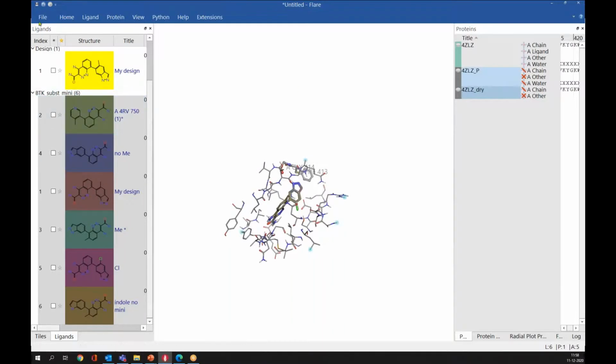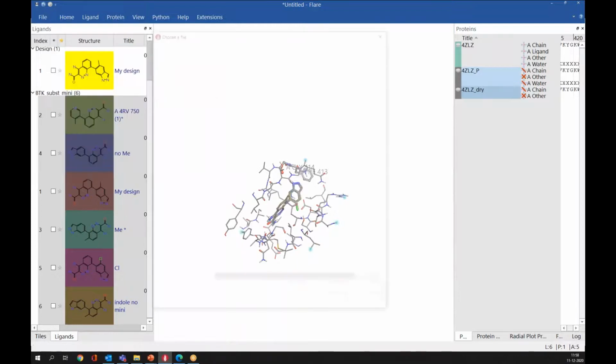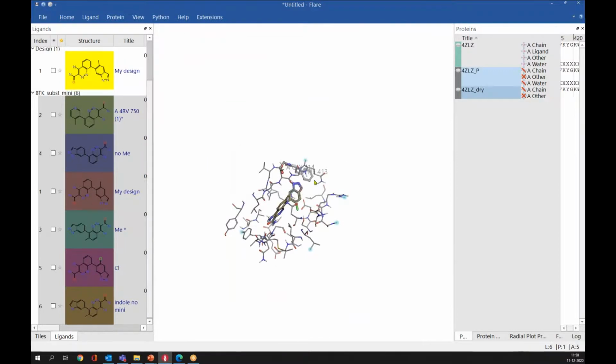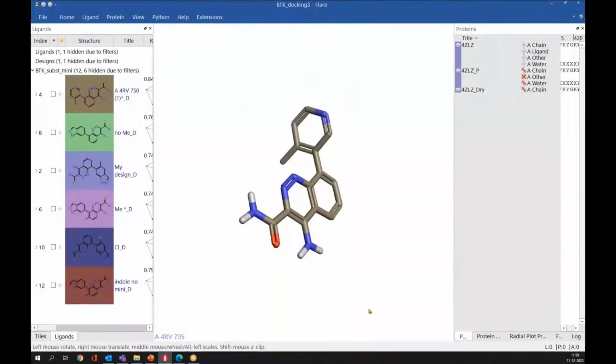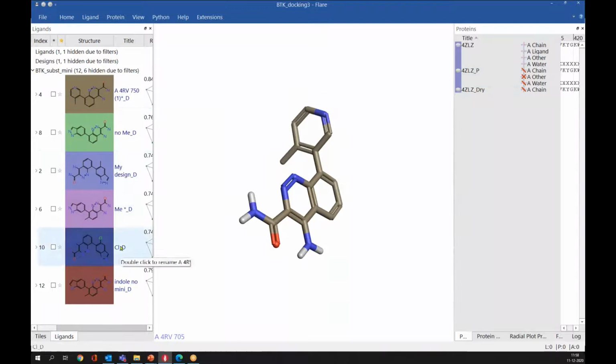I already have the docking results, so I will open the result file. This is the co-crystallized ligand that we are seeing here, and these are the dock poses. You can differentiate these dock poses from the original ligands because for the prepared protein we have _P, and in the dock poses we have _D in the title.